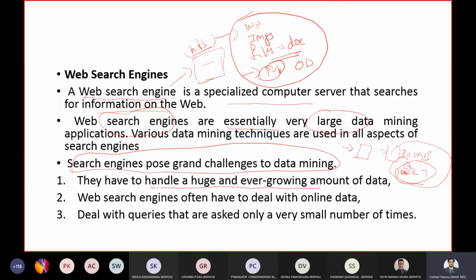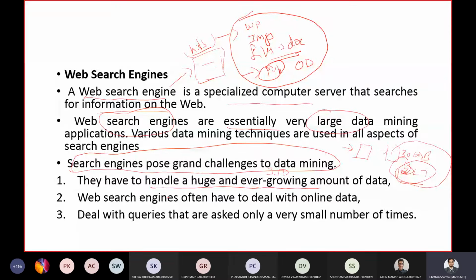The search engine cannot limit on such data, because right now it might be 300 GB of data, but the next minute it might be 350 GB, because the data is ever growing. So this is a challenge when you try to use a search engine for data mining.